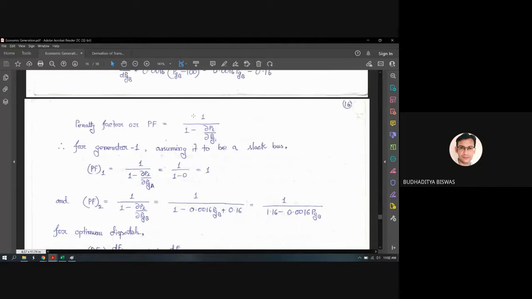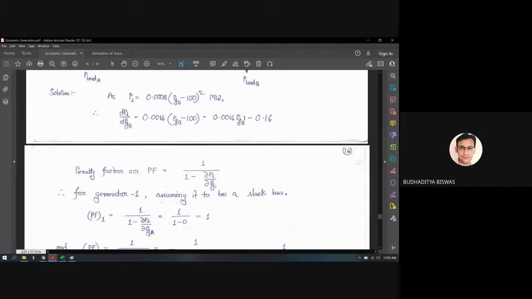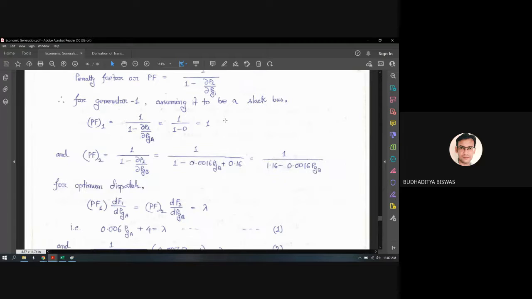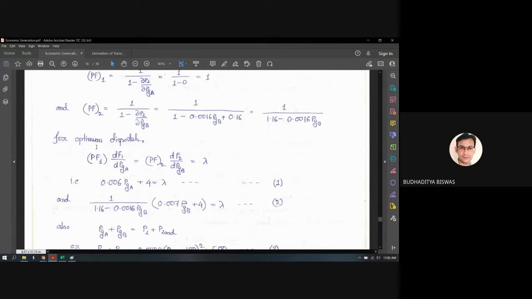Now you have the expression of del PL by del PGB here. This is the incremental transmission loss for power plant B. Replace the value here, and the penalty factor 2, or penalty factor B, equals this one. Now for optimum dispatch, if somebody asks you what is the exact coordination equation, the answer is that the incremental cost of all the plants multiplied by the penalty factor should be equal, and this should be equal to lambda.